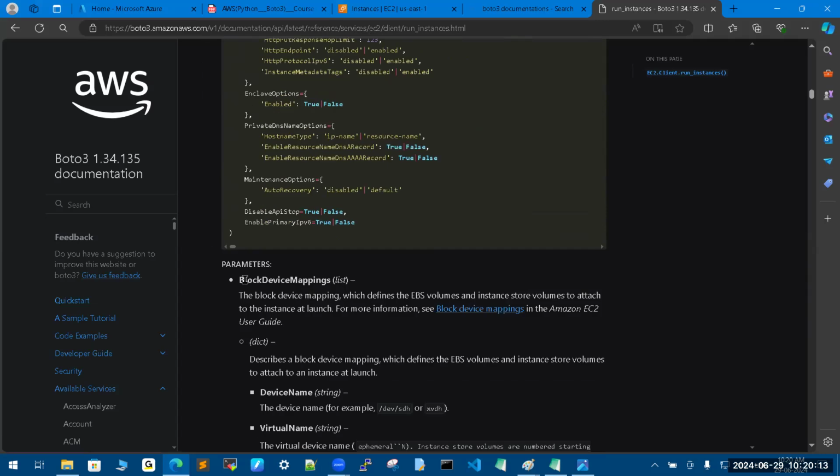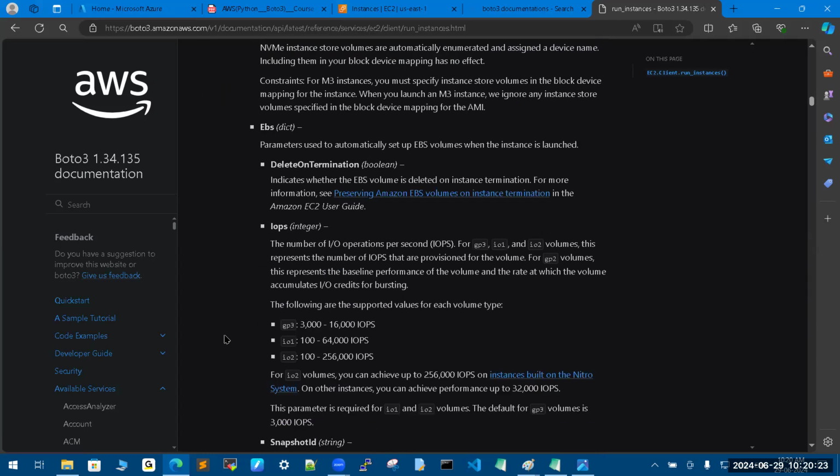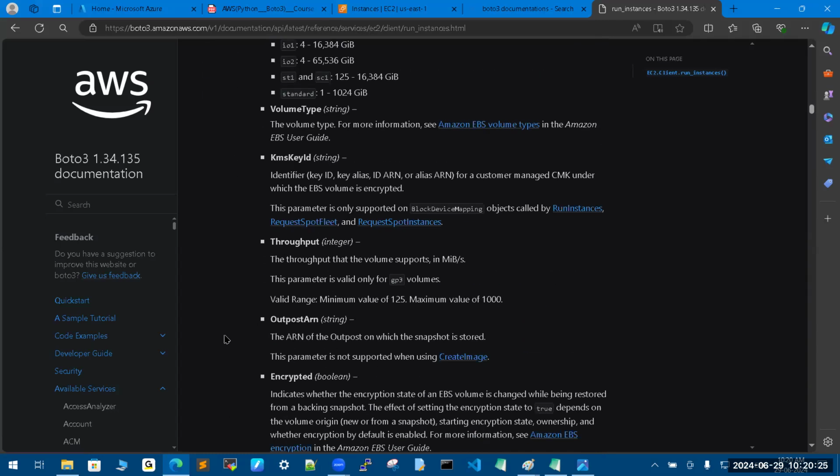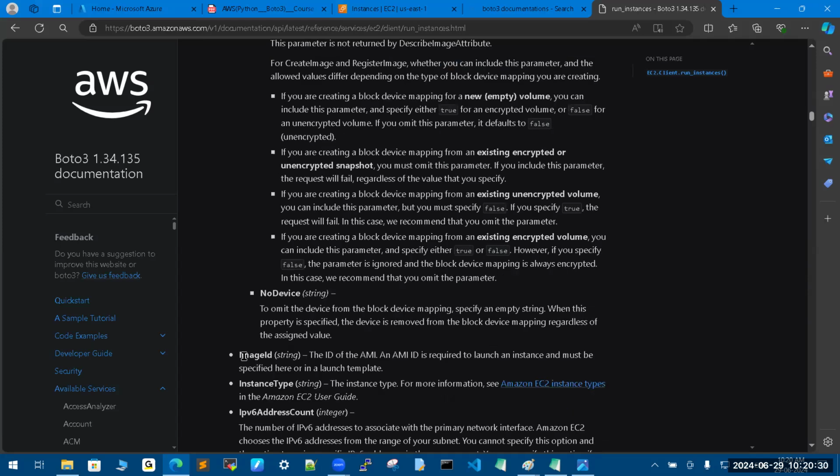See, for example, black device maps optional. Otherwise, I will show you this small round white color circle you have to see. Again, where we have one more white color one. Just go to there. That's why I said this is a one skill. This is a one skill. See, we have to define image ID, instance ID, we must define it.